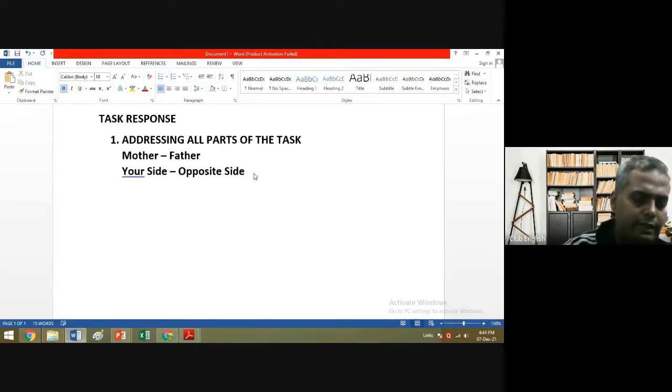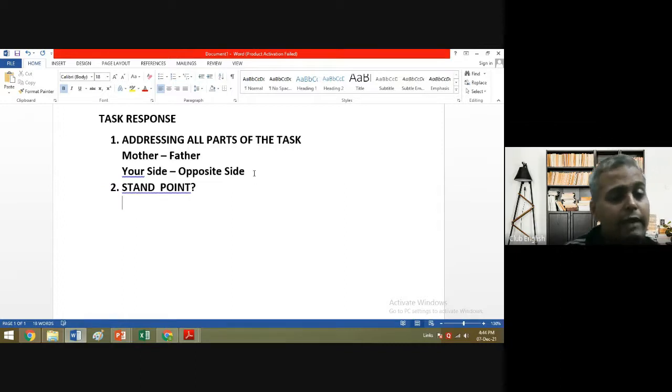Now the second thing which is important is maintaining and taking a standpoint. Now what is a standpoint? Suppose you say, okay, I am with both. I believe that mothers and fathers are the spokes of the same wheel, the facets of the same coin, and I am going to stand with both being good. I love my mother and father. I would definitely be taking both sides.